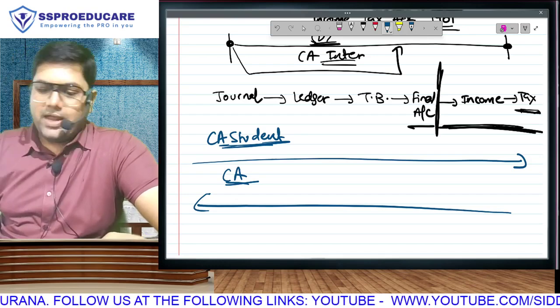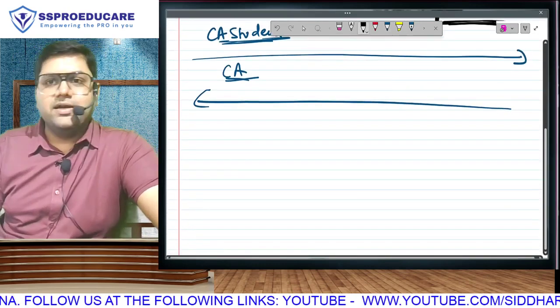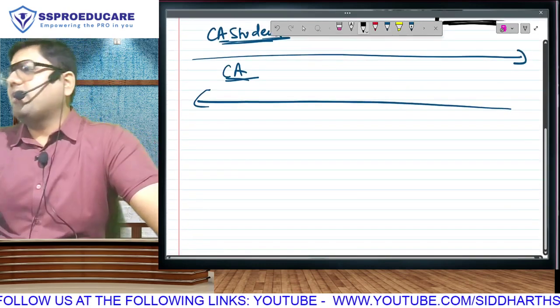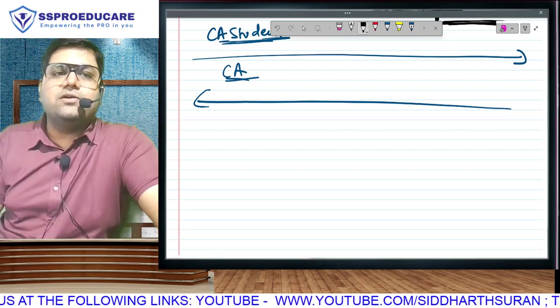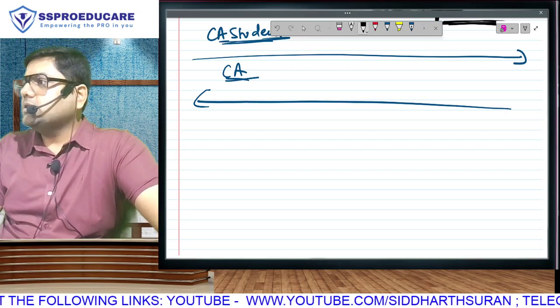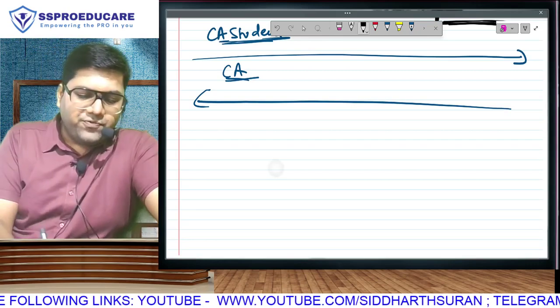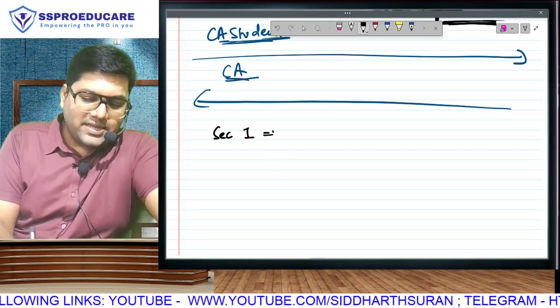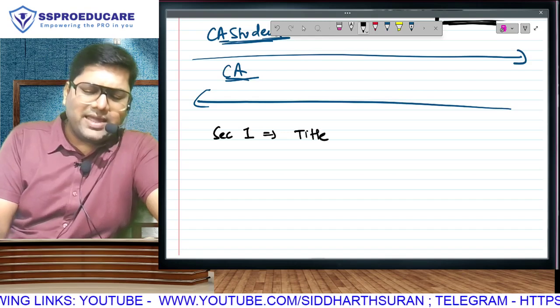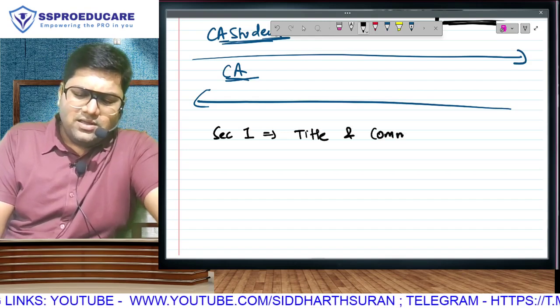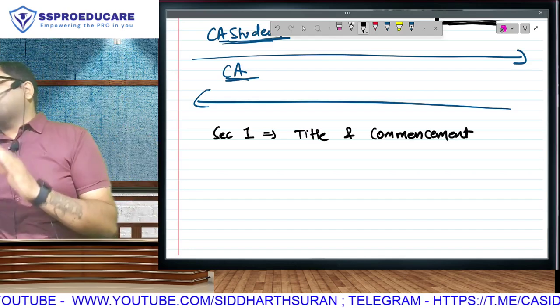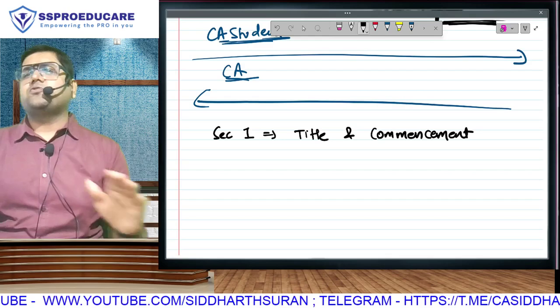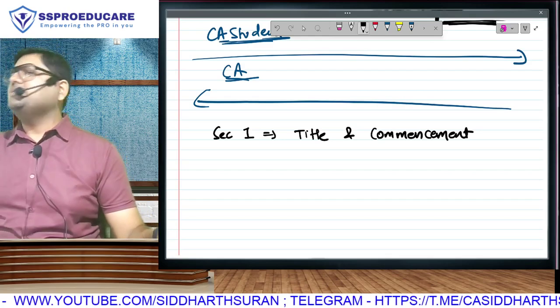Correct? And for this, we have been given our Income Tax Act. Like every act, like every law, you have studied law before, so you know every law is divided into sections. First section of the Income Tax Act is like any other law, title and commencement. Matlab, sir, this act will be known as the Income Tax Act 1961. It will come into force from the 1st of April 1962, bro.